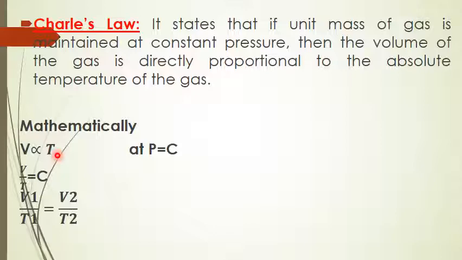If you remove the proportionality sign, you get a constant, which is V by T equal to constant. So if you rewrite this equation, V1 by T1 equal to V2 by T2. This is Charles' law.